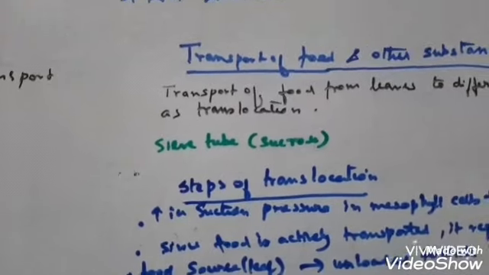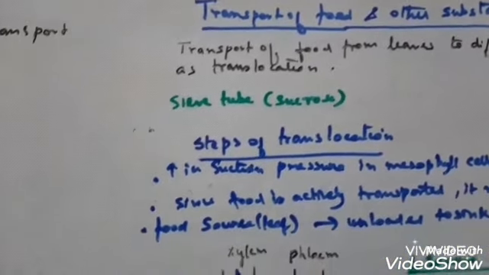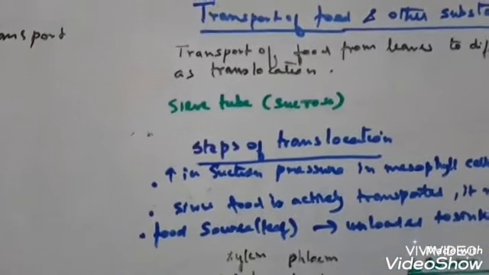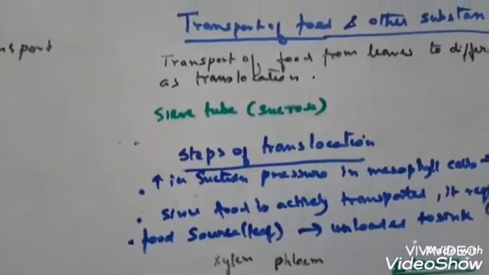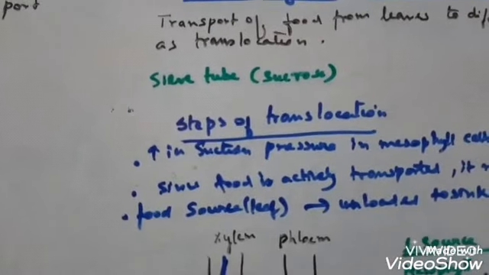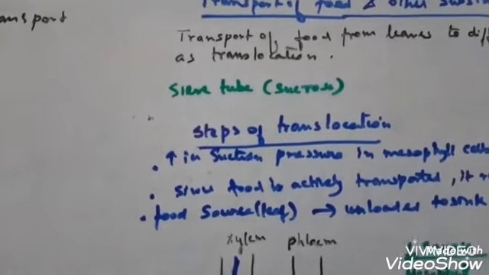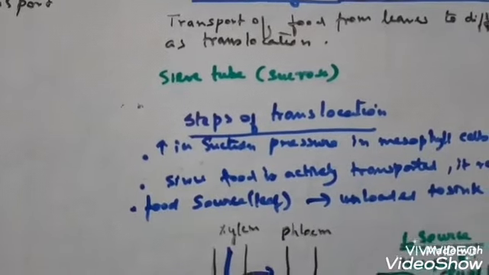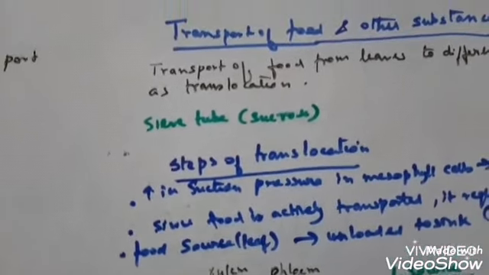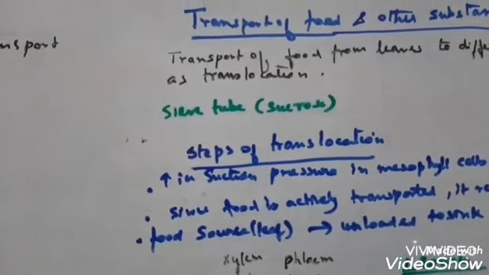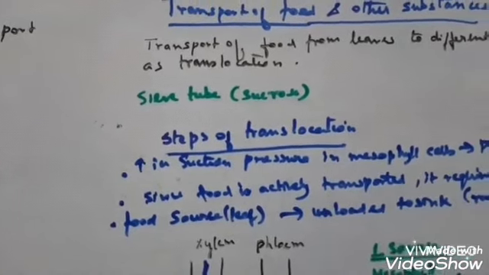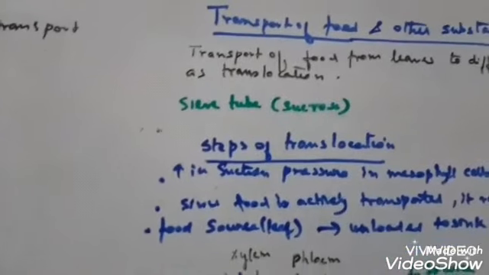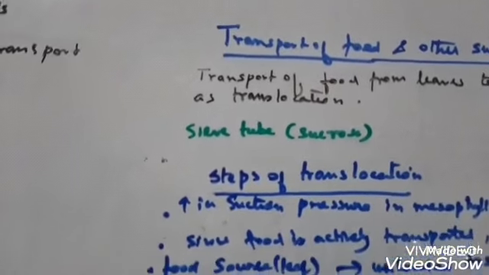So in the mesophyll cell food is synthesized, the suction pressure of the cells increases due to the water coming from the adjoining cells, and due to this increased pressure the food is pushed to the sieve tube of the phloem.